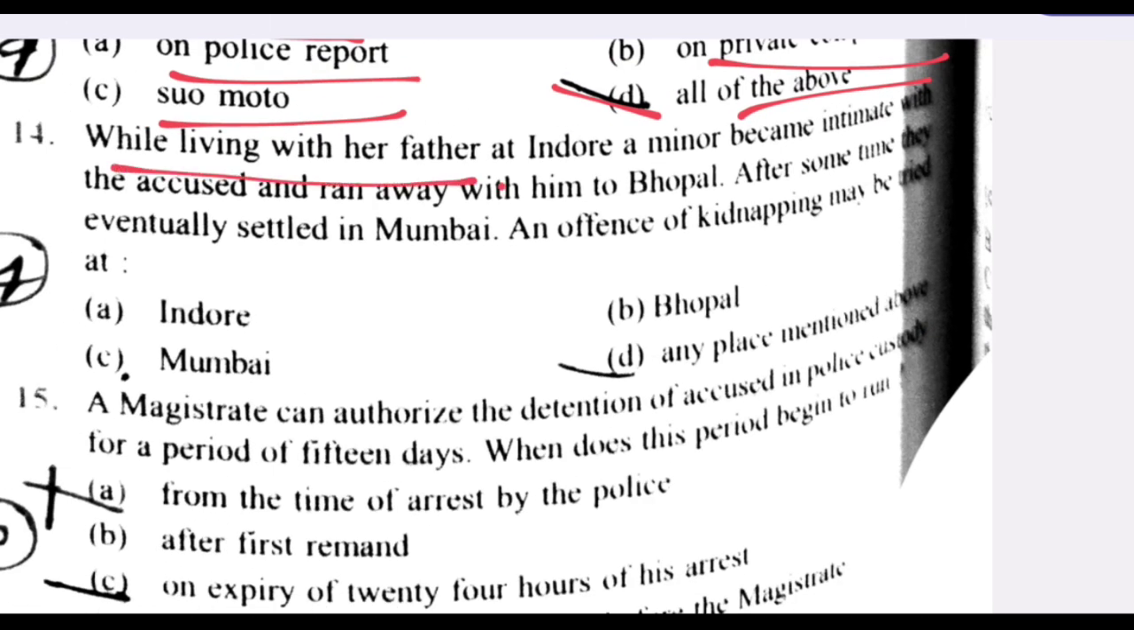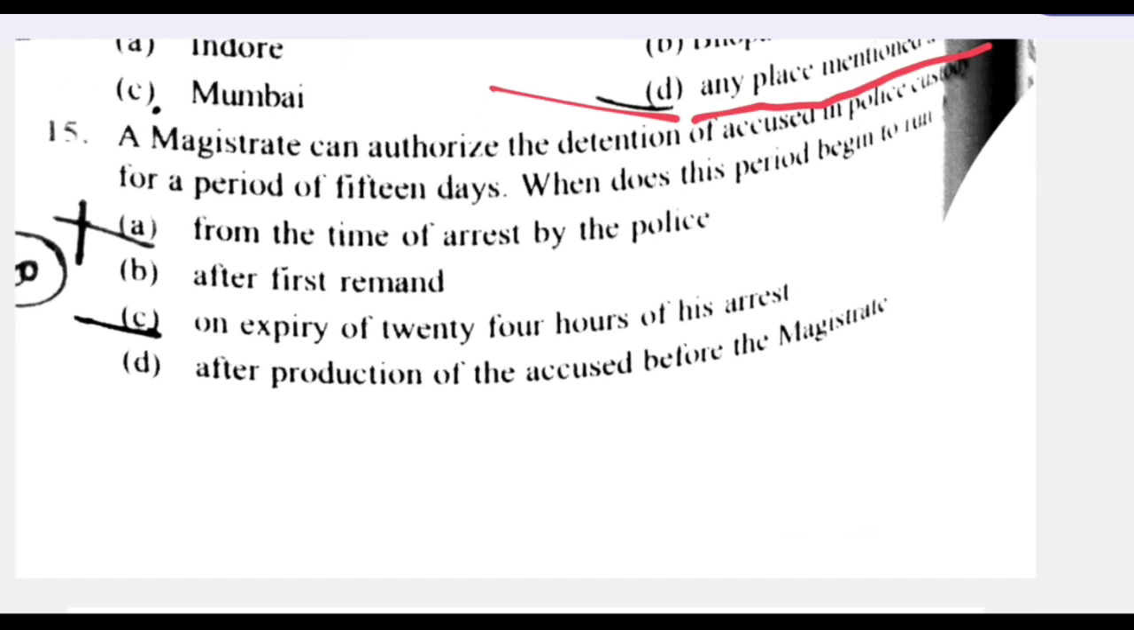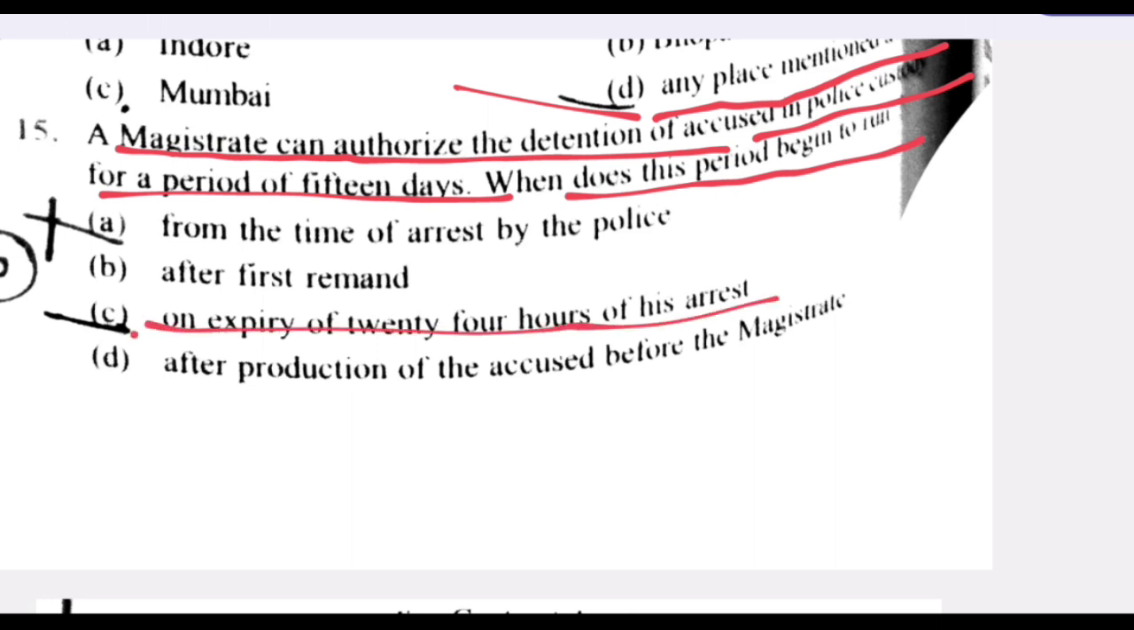While living with her father at Indore, a minor became intimate with the accused and ran away with him to Bhopal. After some time, they eventually settled in Mumbai. An offence of kidnapping may be tried at any place mentioned above. D is the right answer. Next question. A magistrate can authorize the detention of an accused in police custody for a period of 15 days. When does this period begin? On expiry of 24 hours of the arrest. C is the right answer.